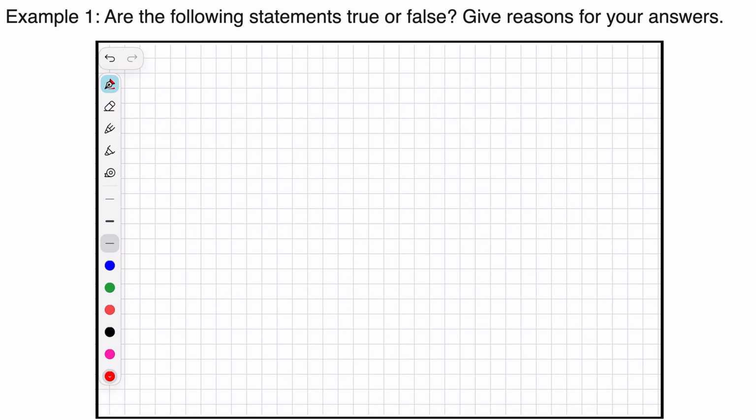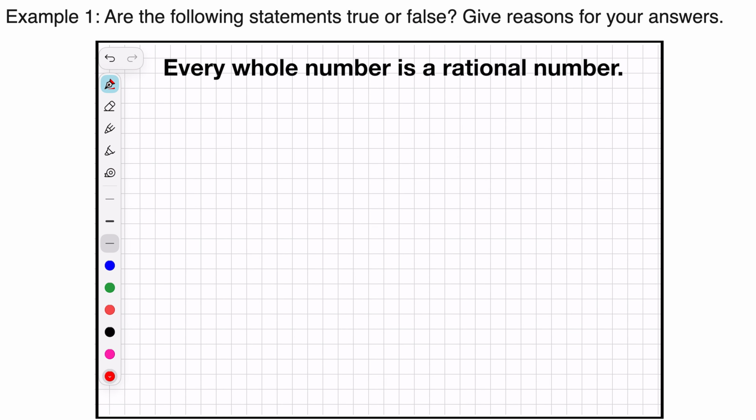So let us look at the first question. It's an example 1 in the chapter. The question is, are the following statements true or false? Give reasons for your answers. The first statement is, every whole number is a rational number. So let us look at whether it is right or not. So every whole number is a rational number.